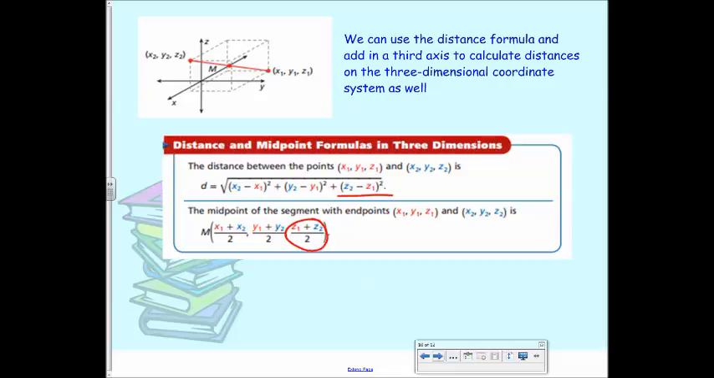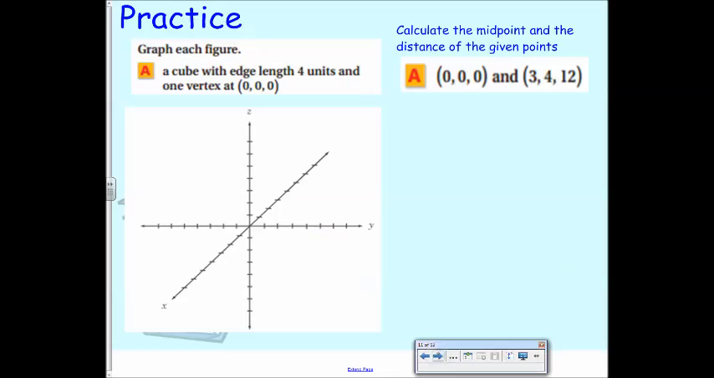Okay, so in letter A, calculate the midpoint and the distance of the given point. So at your boards, I just want you to do this. Don't worry about practice A here. Just do this A. Okay? So find the midpoint and the distance for that A. Go.